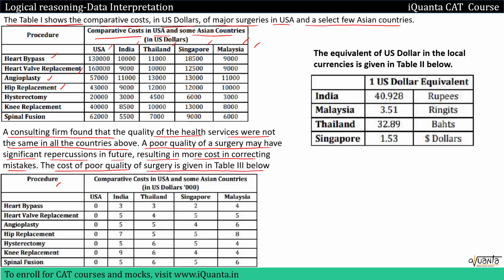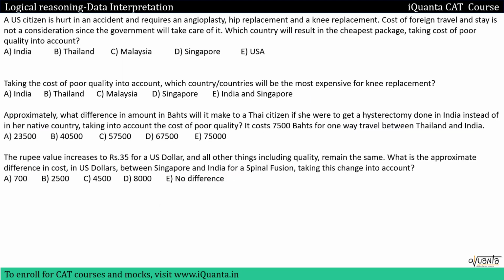Here we have all these surgeries and comparative cost in USA and some Asian countries in US dollars. So these are the costs if a surgery is poorly done, then to correct it, these are the costs incurred in different countries for these different surgeries. We have one more table over here. The equivalent of US dollar in the local currencies is given in table 2 below. So in India, 1 US dollar is equal to these many rupees. In Malaysia, 1 US dollar is equal to 3.51 ringgits. And same for Thailand and Singapore as well. Let us read the questions.